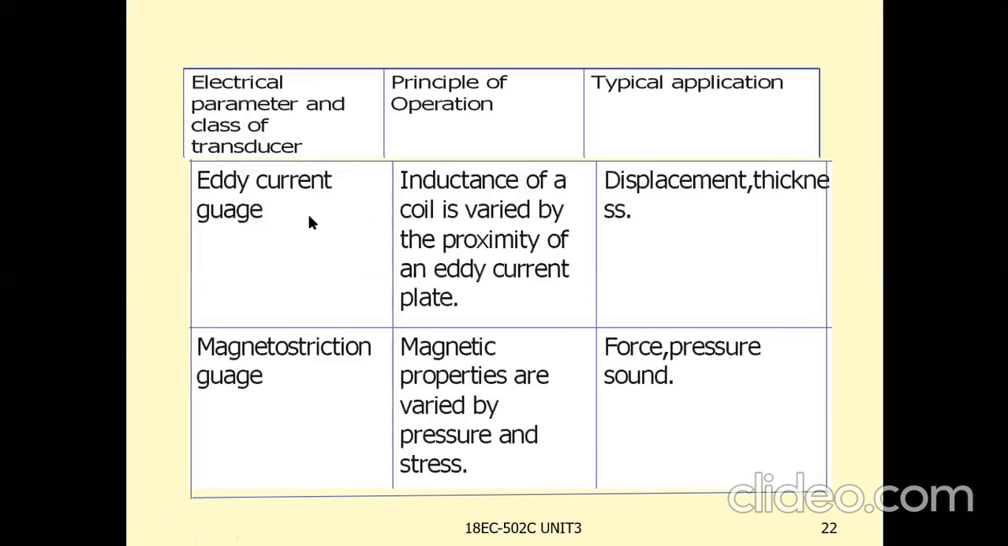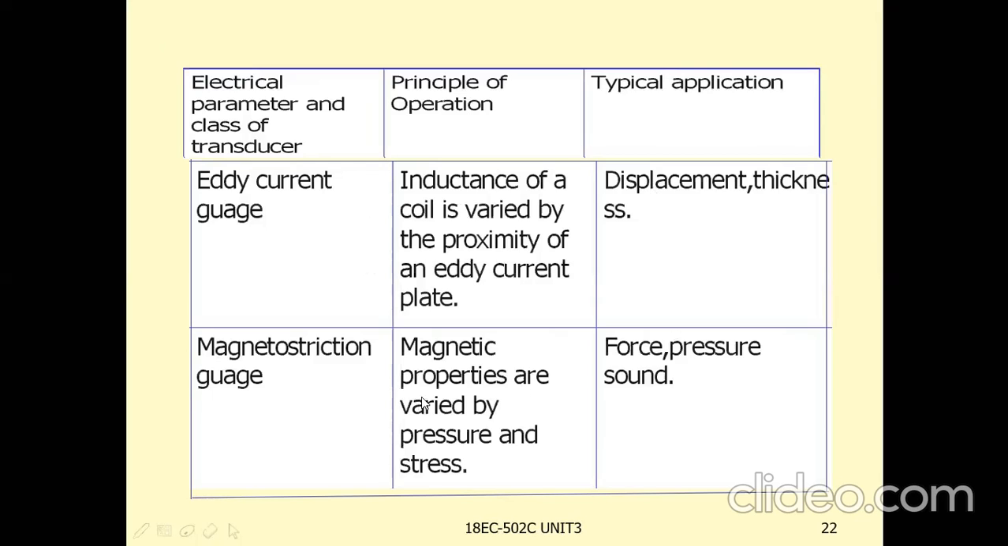Eddy current gauge. It is also a type of inductive transducer. Inductance of a coil is varied by the proximity of an eddy current plate. Inductance is varied by eddy current plates. So the applications are displacement and thickness.